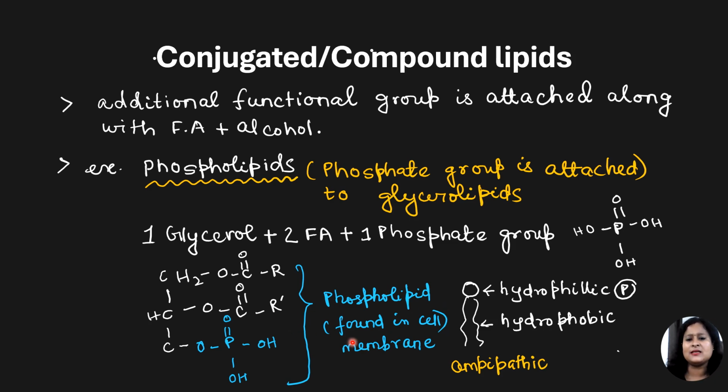Now these are essentially found in the cell membrane, okay, and they have a hydrophilic head which is made up of the phosphate group, and the alkyl chain forms a hydrophobic group. Because it contains two groups, both hydrophilic and hydrophobic, can we call it an amphipathic molecule? Right? So phospholipids are an example of an amphipathic molecule. Clear?